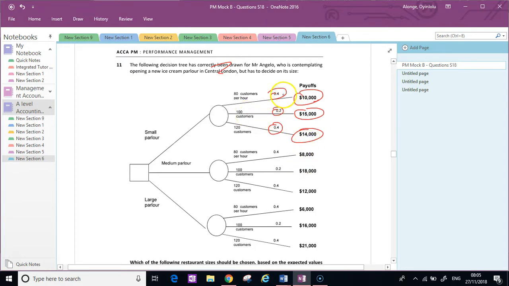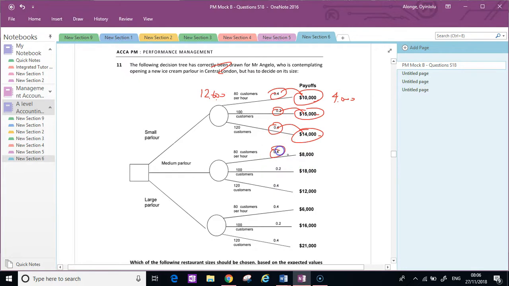So literally, we're trying to find an average, isn't it? So you want to do 0.4 times this, 0.2 times this, 0.4 times this, and you get an answer over here. Just because of time, I'm just going to look for what that result is, because it's the theory I'm trying to focus on. So 0.4 times this is 4,000, plus 0.2 times this, plus this. Add everything together, and you have 12,600.